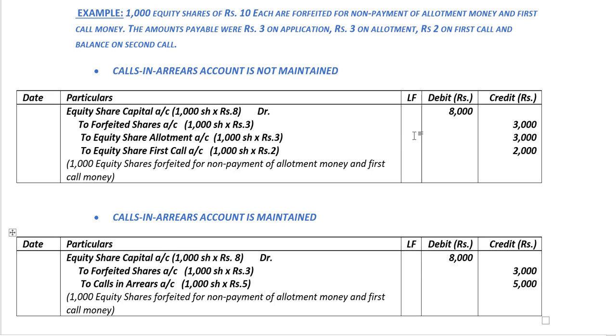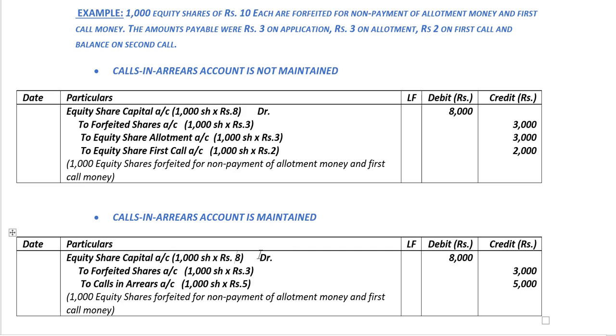We will credit equity share allotment account with the amount due on allotment but which is not paid. So the amount comes up to 1,000 shares multiplied by rupees 3 per share, 3,000 rupees. And again we will credit equity share first call account with the amount due but not paid on the first call. This is 1,000 shares multiplied by 2 rupees per share comes up to 2,000 rupees. And in the narration we will write 1,000 equity shares forfeited for non-payment of allotment money and first call money.